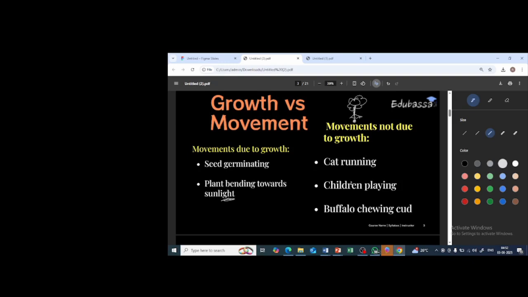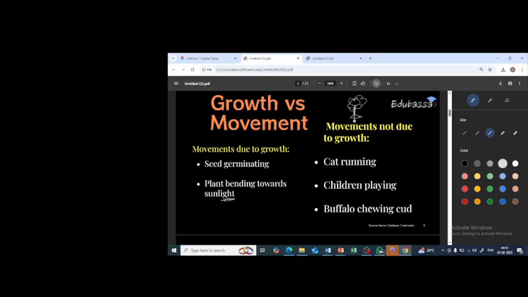The children playing, consider a child using a swing. Okay, there's one kid who is swinging. Why is he swinging? Because he is getting some sort of pleasure from it. For that reason he is swinging, right? But that is not considered as growth. Yes. The buffalo chewing cud. The buffalo is chewing the cud. Why is it chewing the cud? Because in order to undergo proper digestion, isn't it? So it is chewing the cud in order to undergo proper digestion. So it is getting some sort of benefit from the food. It is getting the energy from the food.